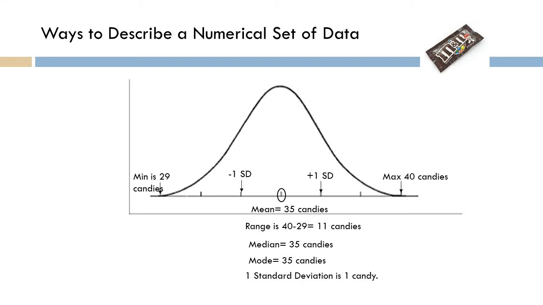Now, we also determine that the most reoccurring count, as we count these different 30 bags, is 35. So our mode is 35. A lot of the bags have 35 candies in them. Now, just to keep things simple, we're going to say for our standard deviation that it's 1 candy. Well, what does that mean to have a standard deviation of 1 candy?